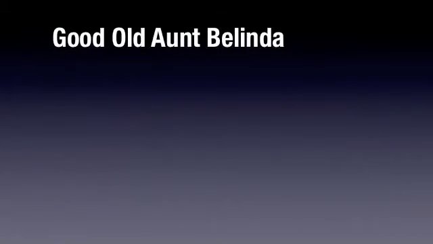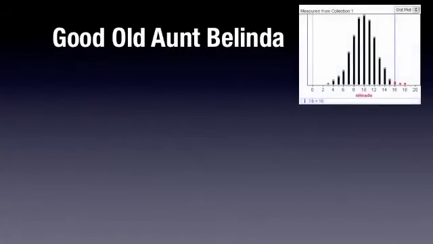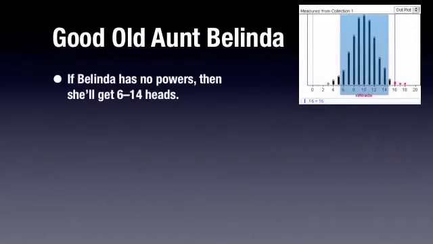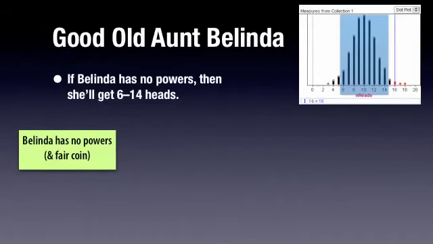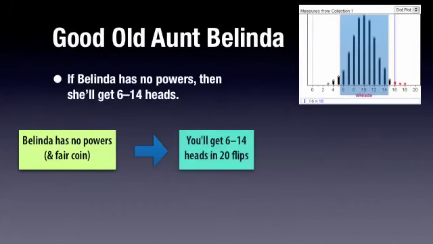Onward. How does this correspond to good old Aunt Belinda? Well, we had this distribution of statistics. This is our sampling distribution in the condition that the coins were fair, and we flipped 20 of them, and we had no powers. And so in that case, we got between 6 and 14, generally, 6 and 14 heads in 20 flips. So if Belinda has no powers, then she'll get 6 to 14 heads. Let's look at this in boxes. If Belinda has no powers, and it's a fair coin, then she gets 6 to 14 heads in 20 flips.